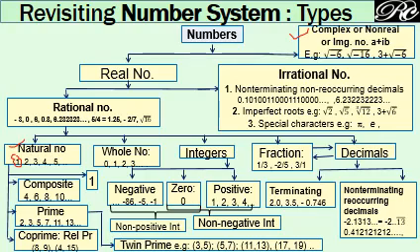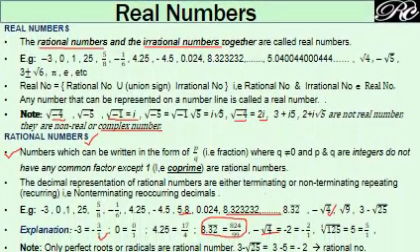So this is the number system. In this, again we have to focus on the real numbers. Real numbers include both rational and irrational numbers. So we have to learn about rational and irrational numbers, and the various categories within rational numbers are very basic, because these terms will be used again and again throughout this chapter. So now let us come to the definition of real number. What is a real number?